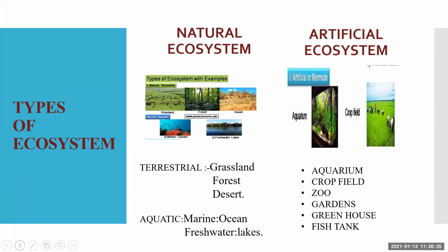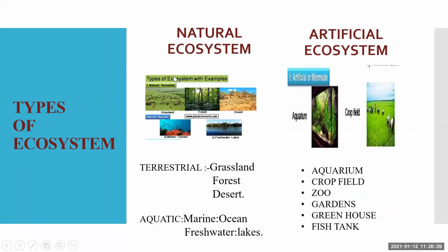So these are the types of ecosystem: natural ecosystem and artificial ecosystem. Natural ecosystems, for example, grassland, forest, desert. Aquatic ecosystems are marine. You can say the ocean is a natural ecosystem. Fresh waters, if you want to give an example, lakes are there. These are the examples of natural ecosystem. And artificial ecosystems means these are made by man.